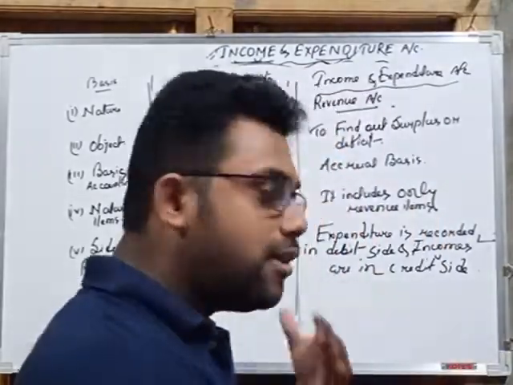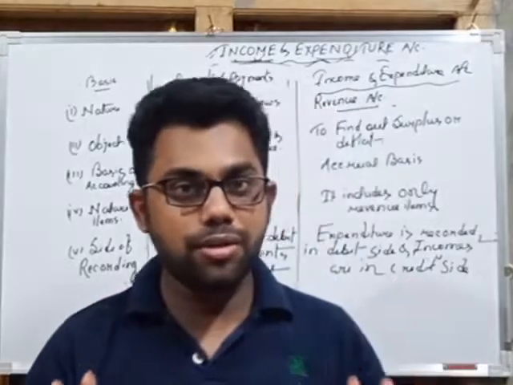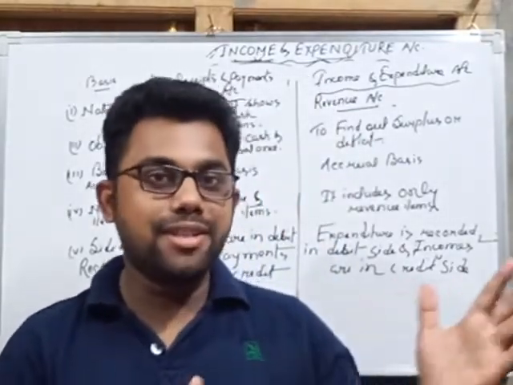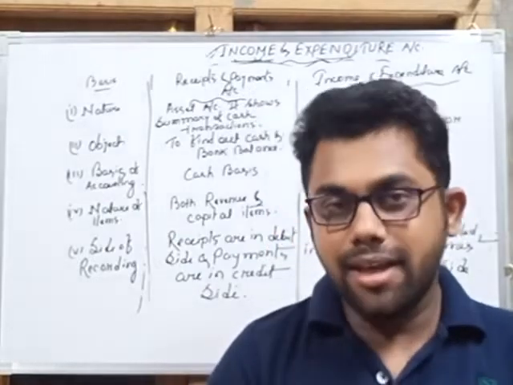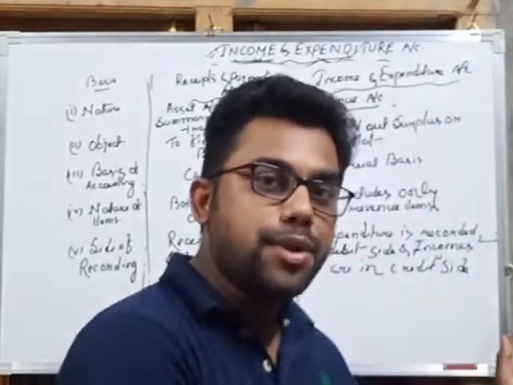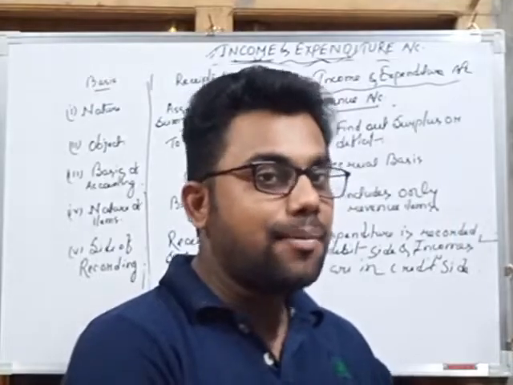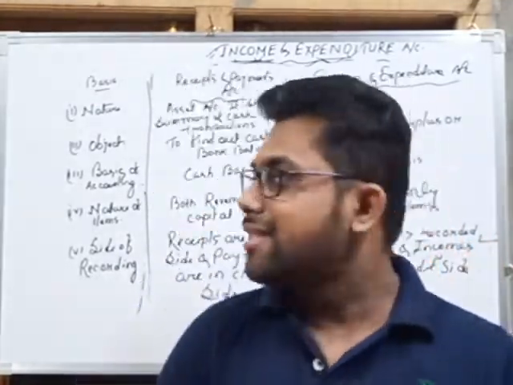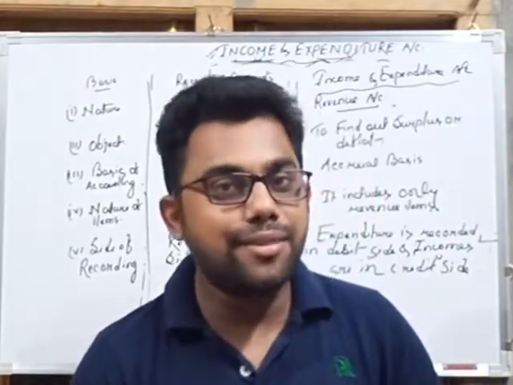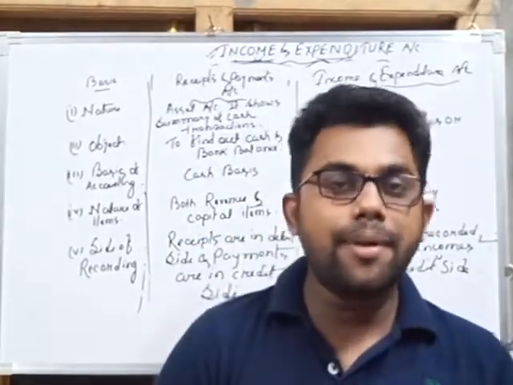And the last difference is the side of recording. That means in which side we record receipts and in which side we record payments. So receipts are on the debit side and payments are on the credit side. For income and expenditure account, income comes first in general, but we have to record expenditure first on the debit side and then income. So these are the theoretical aspects of income and expenditure account.